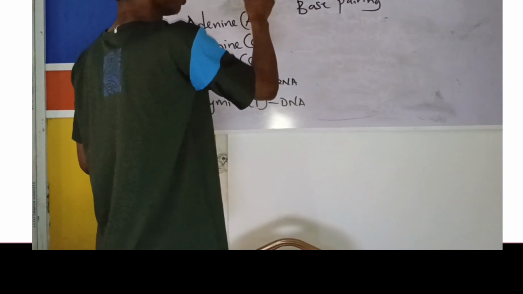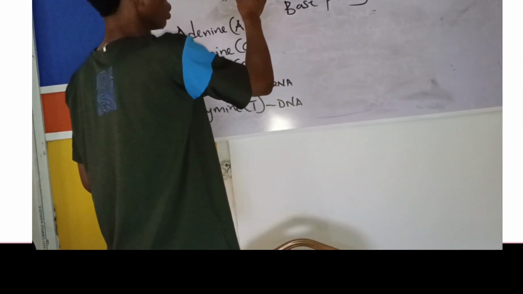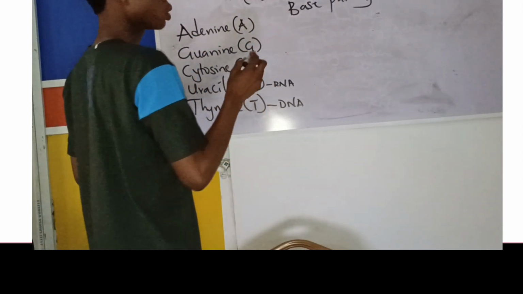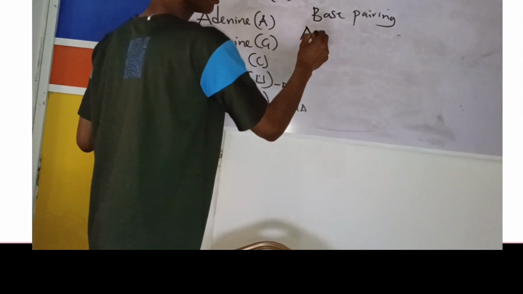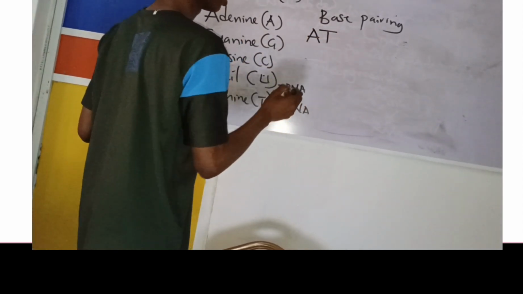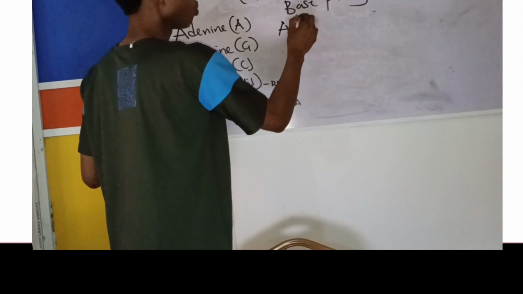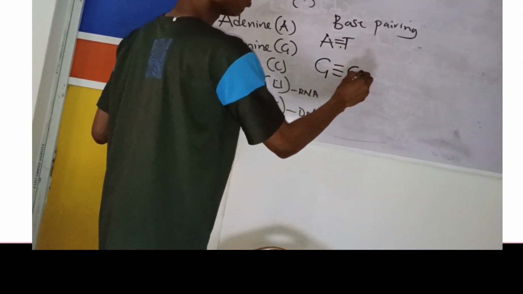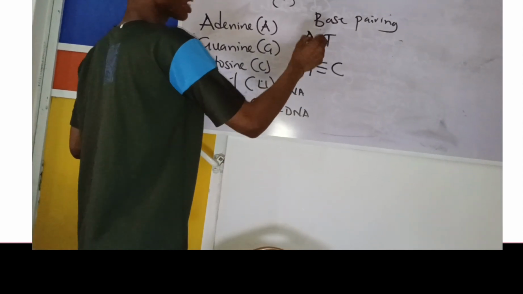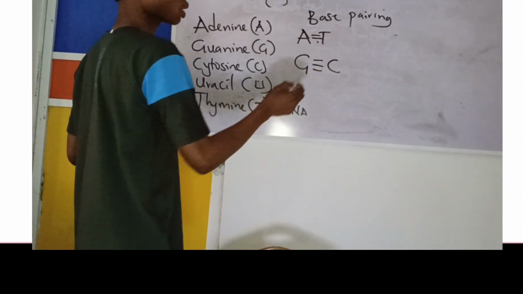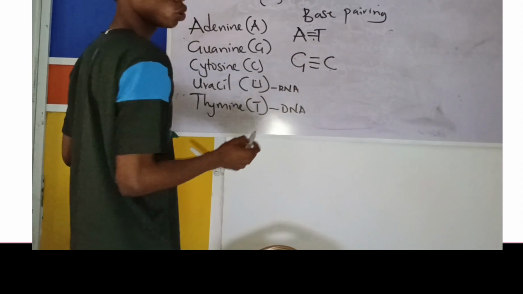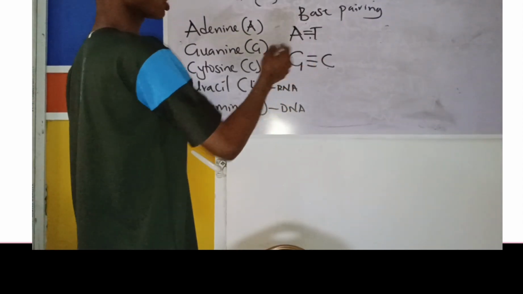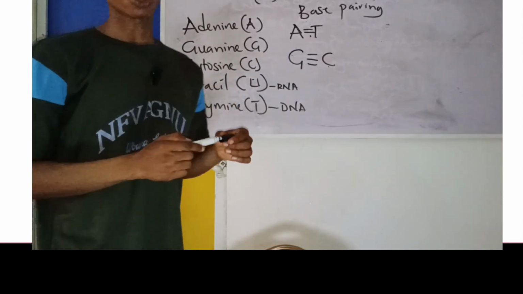Now the bases can pair together, but A will only pair with T with 2 hydrogen bonds, and G will only pair with C with 3 hydrogen bonds. So adenine can only pair with thymine, 2 hydrogen bonds. Guanine will pair with cytosine with 3 hydrogen bonds. Remember that uracil is not found in DNA, so you cannot see uracil here. I'll come back to this, but let's go to the question and continue.